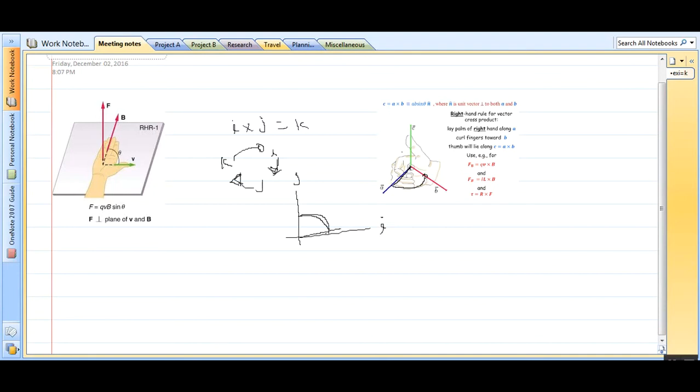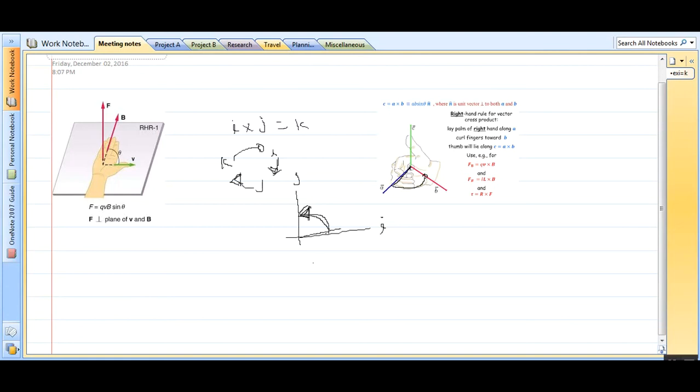The sense of my thumb, which is either out of the paper or into the paper, determines what should be the direction of force. Okay, guys, you got it.